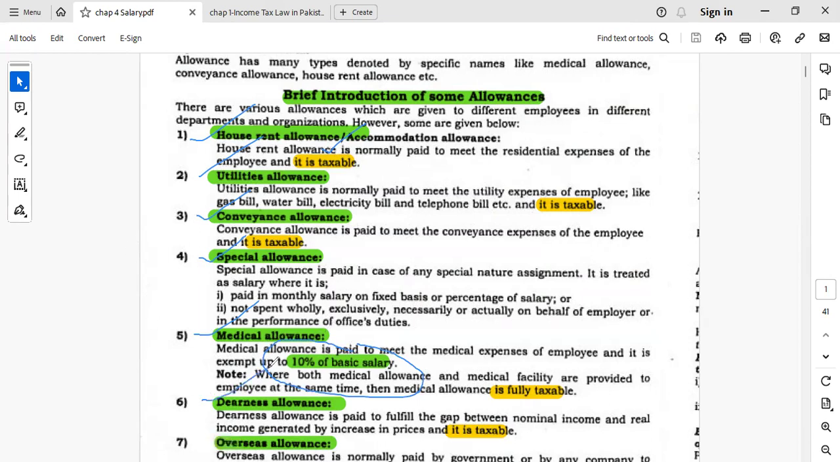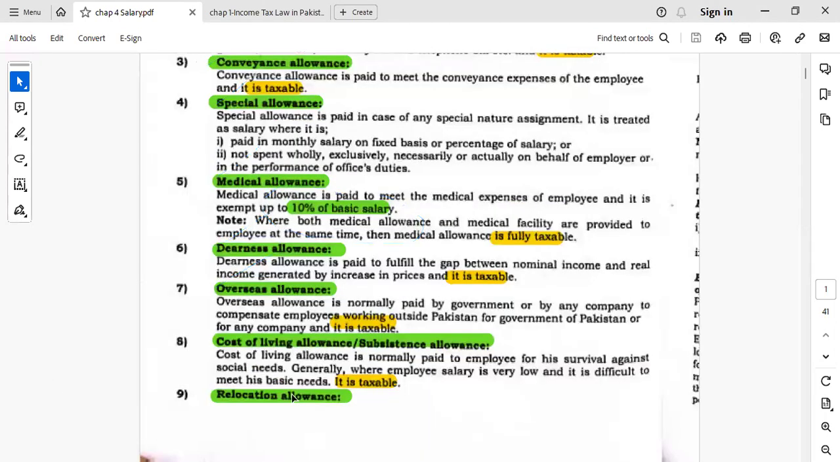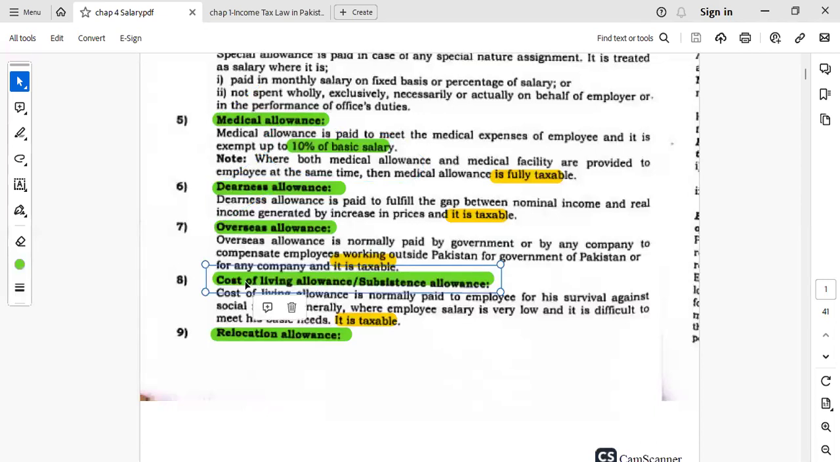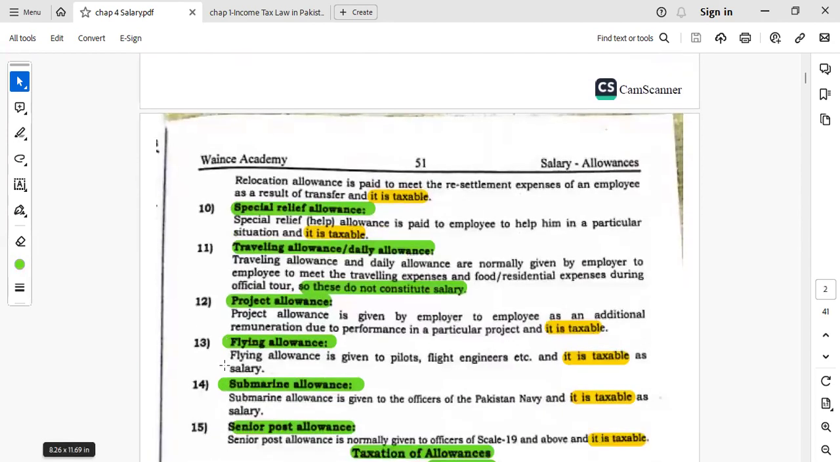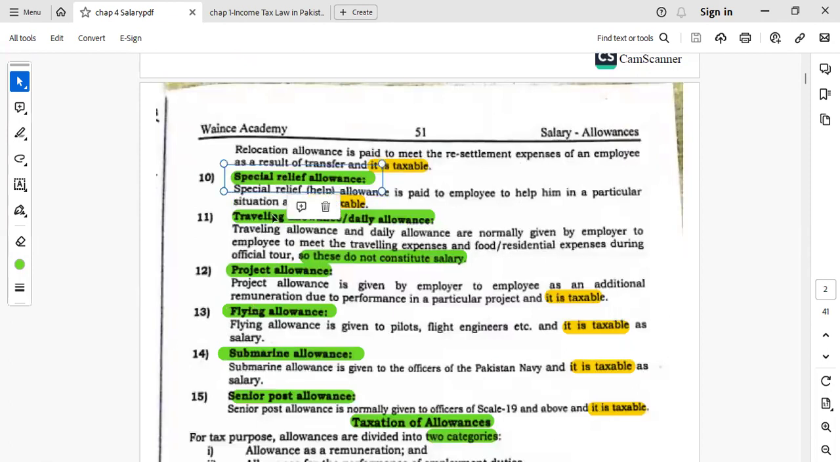Then dearness allowance is given, that will be added in the salary income. Overseas allowances are given to the employees, that is also taxable income. Cost of living allowance or subsistence allowances are given to the employees, that is also a taxable part. Relocation allowances are given to the employees, that is also taxable. Special relief allowance is given to employees. Traveling allowances are given.